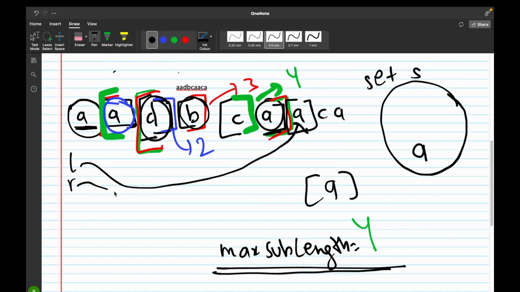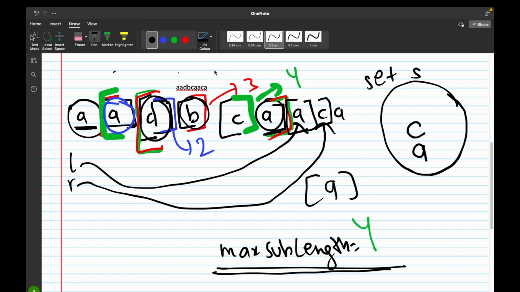the next letter, that is C, and we would check if C is already present in the set or not. No, C is not present in the set, so we would add C to set S and we would check the length of the substring AC, if the substring AC has a length greater than max sub length or not. So the substring AC has a length of 2, which is not greater than max sub length, so max sub length would remain 4 only.